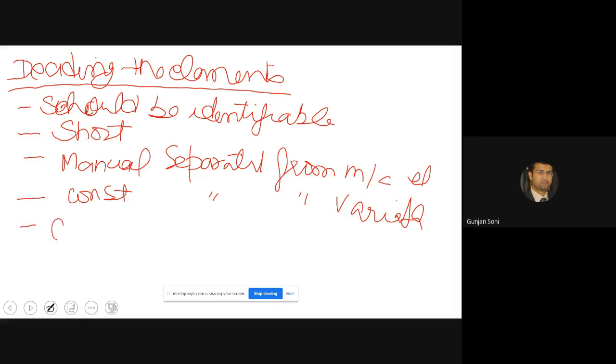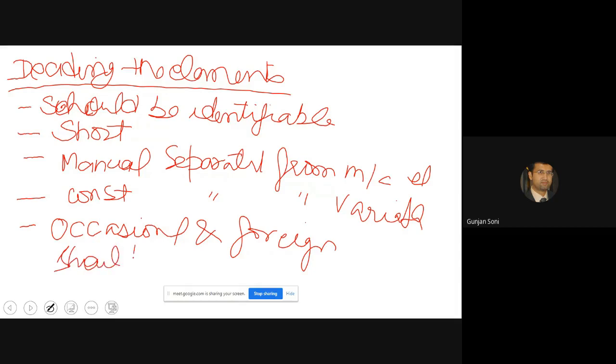And occasional and foreign elements should be timed separately. They should not be mixed with your regular, repetitive elements. They should be timed separately.